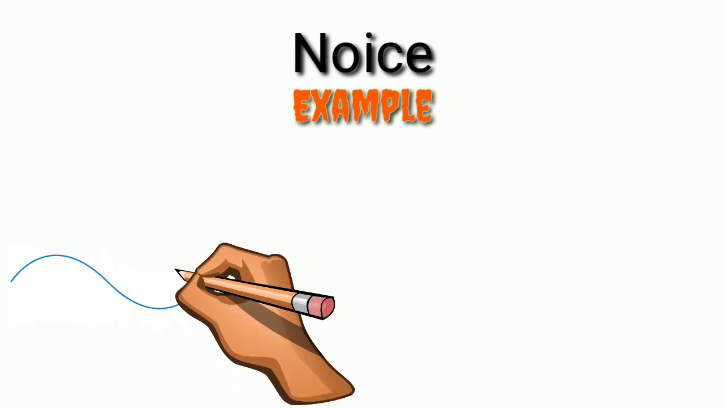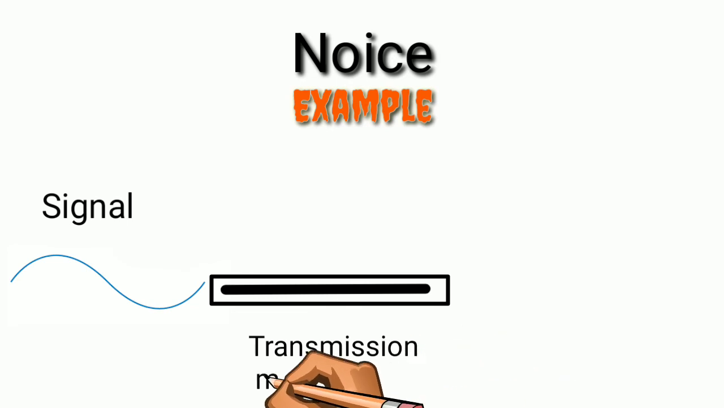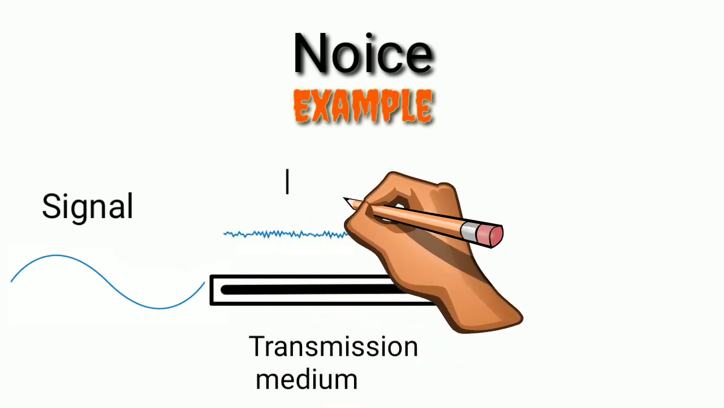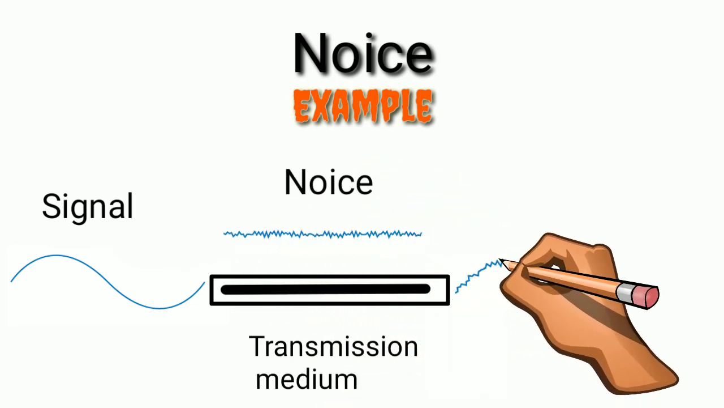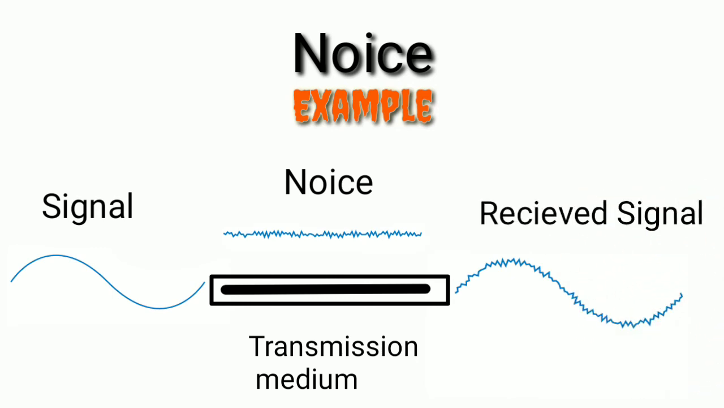Now see an example. In this example, a sinusoidal wave signal travels through a transmission medium. Due to this, an additional signal is added in the form of noise, which is received at the receiver side. As compared to distortion, noise affects the signal less.